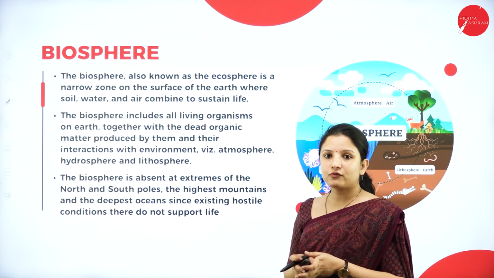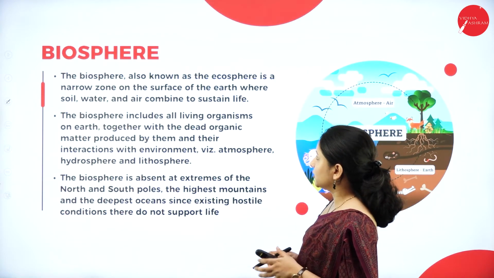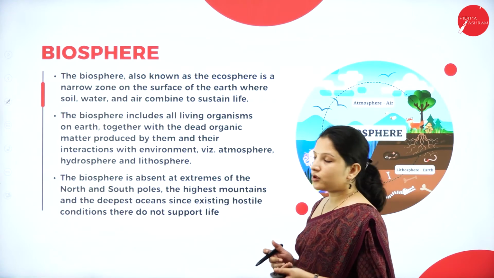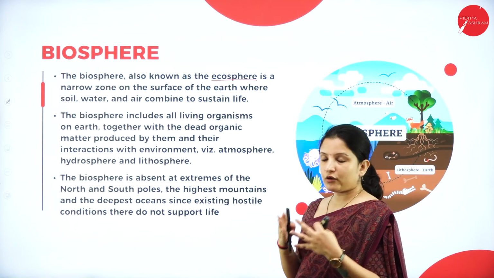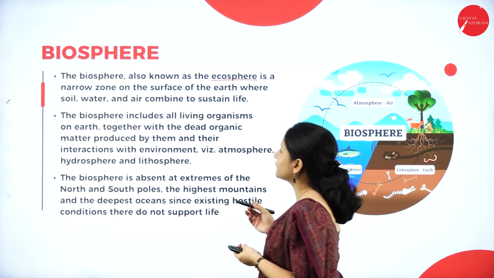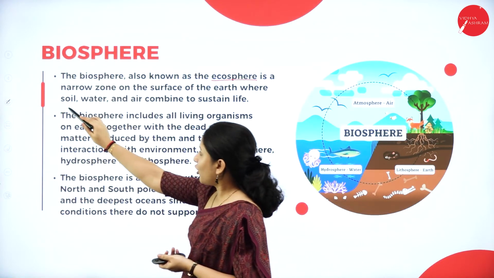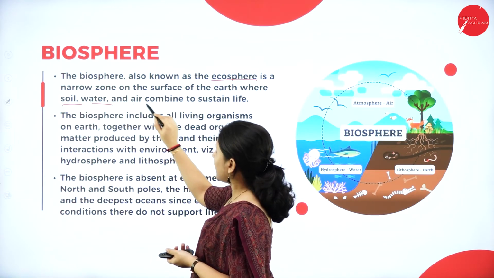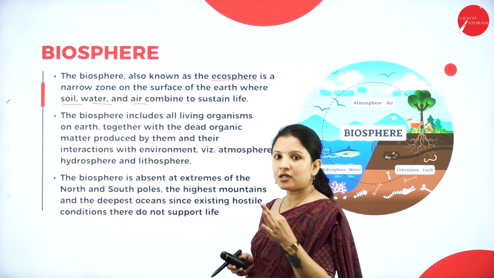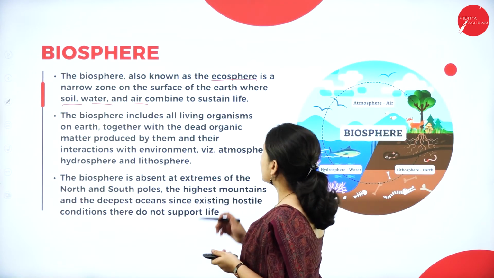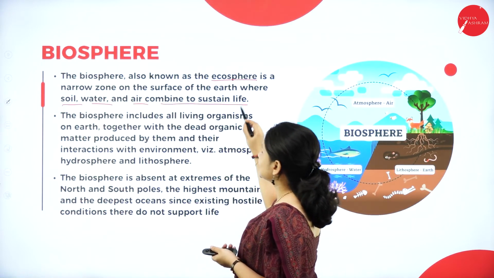Next, moving to one more component, the biosphere. There is one more term for that. It is also called the ecosphere, and it is one of the narrow zones on the surface of the Earth where soil, water and air combine in order to sustain life.